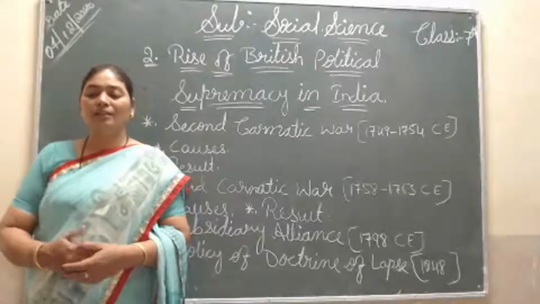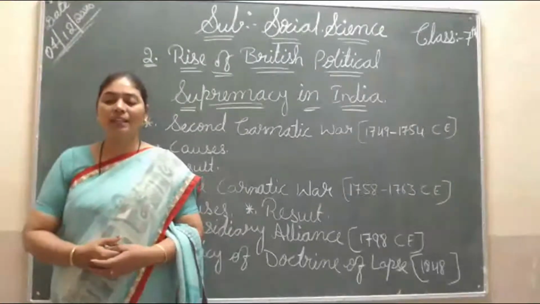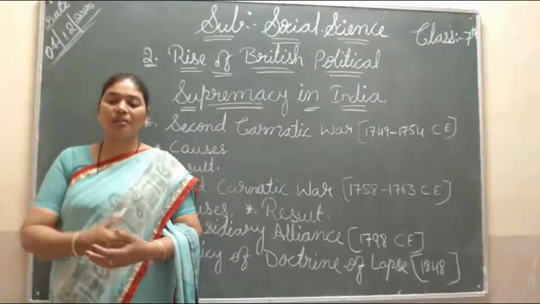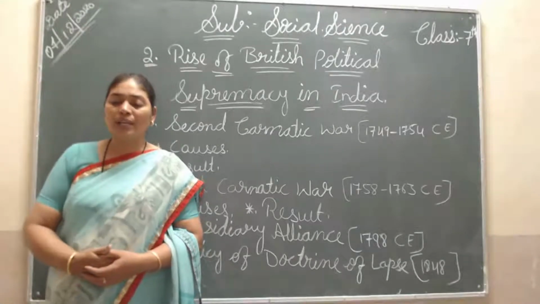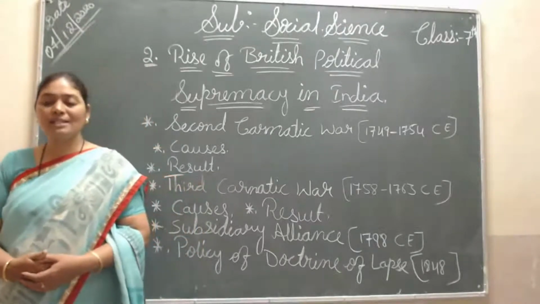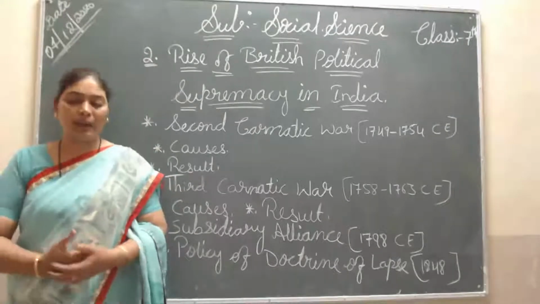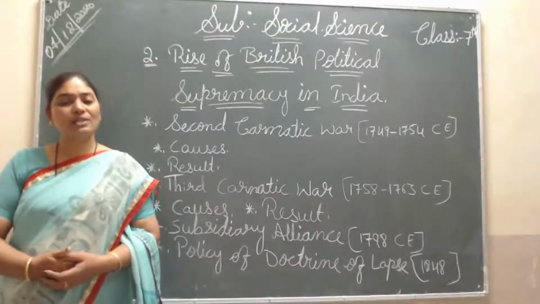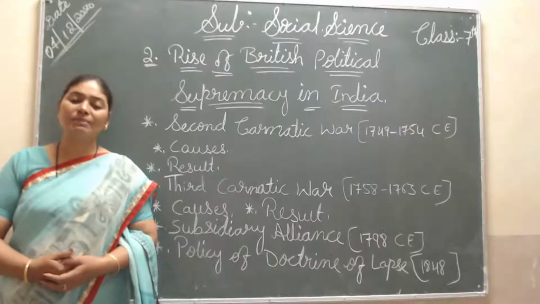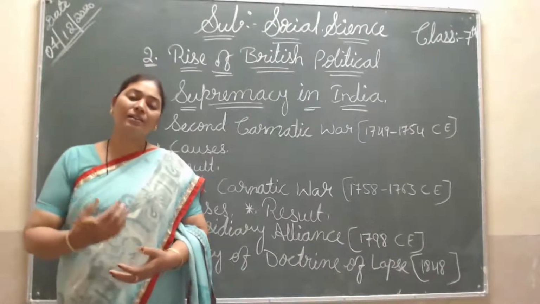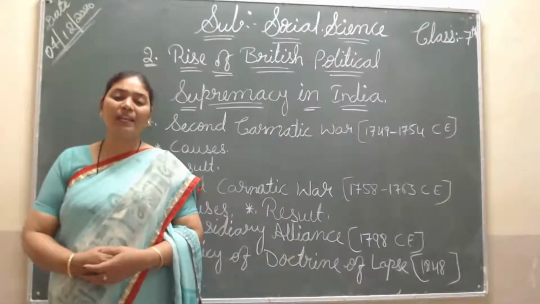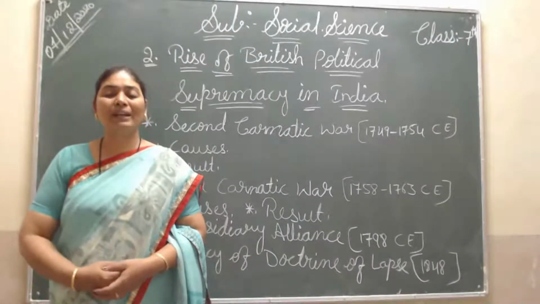So from Madras they called the Governor, whose name is Robert Clive. He came and fought the war with Sirajuddaulah of Bengal. While Sirajuddaulah was fighting the war, his minister Mir Zafar wanted to become the Nawab of Bengal. So that's why he helped the Britishers.